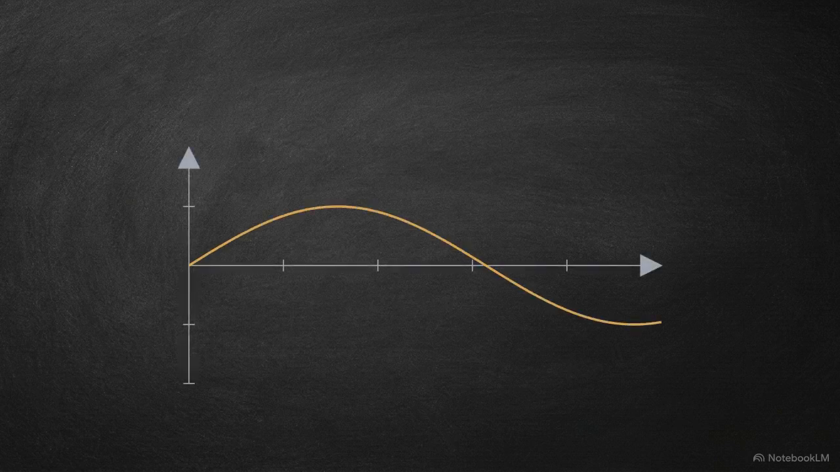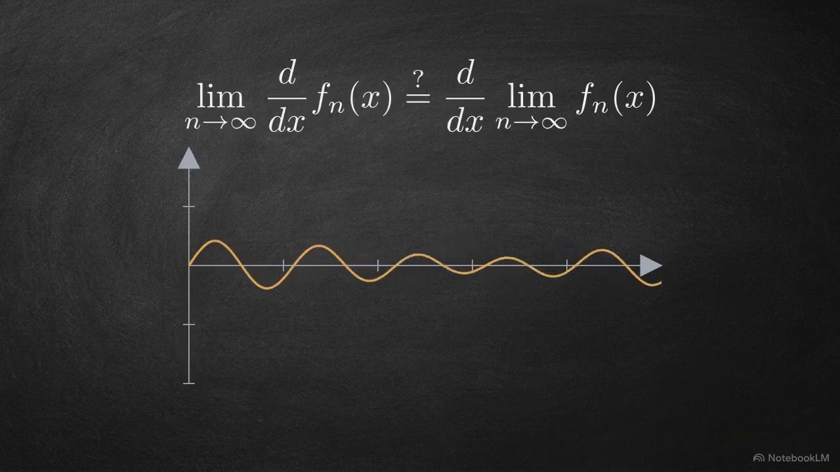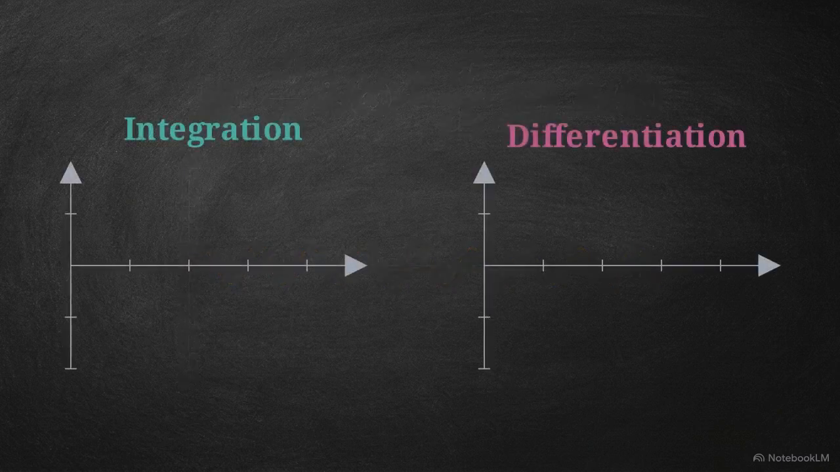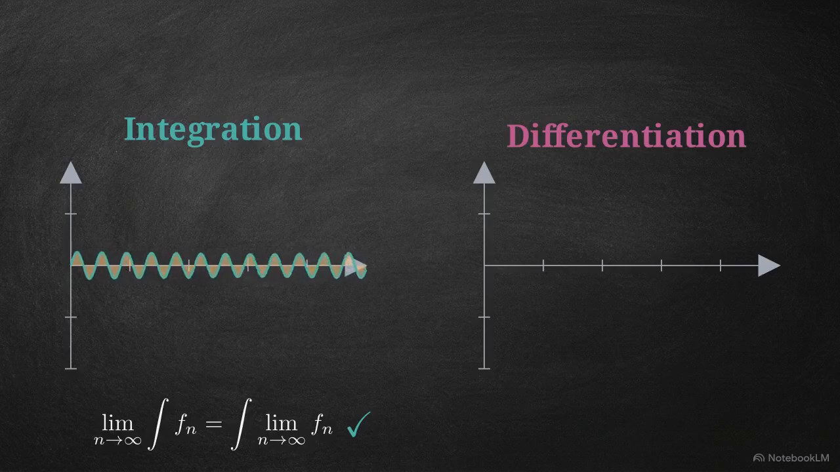Suppose you have a sequence of functions that converge to a limit function. If you take the derivative of that entire sequence, does it converge to the derivative of the limit? For integration, the answer is remarkably straightforward. When a sequence of functions converges uniformly, the total area underneath them is strictly preserved. You can cleanly swap the order of the limit and the integral without breaking the math.